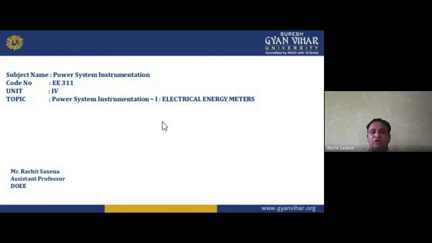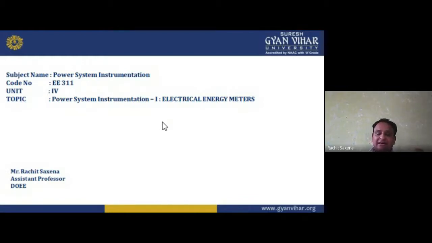If I'm talking about the instrumentation amplifier, before this I have to understand the op-amp. Op-amp is the operational amplifier, again an amplifier which performs mathematical operations in amplification. If I am talking about mathematical operations, we are talking about the additive.